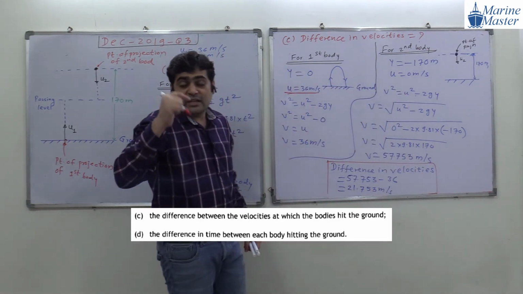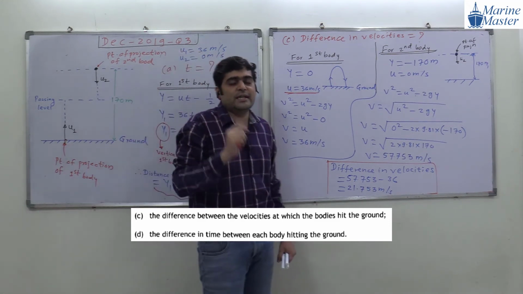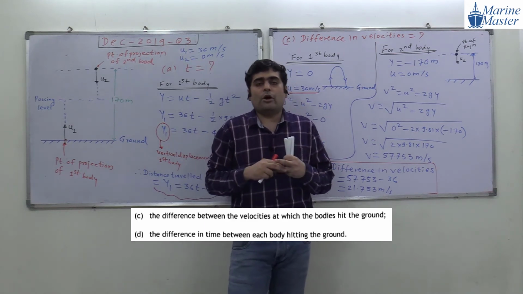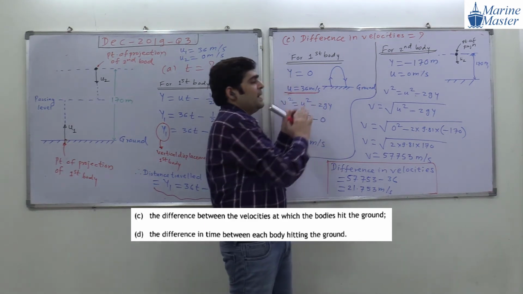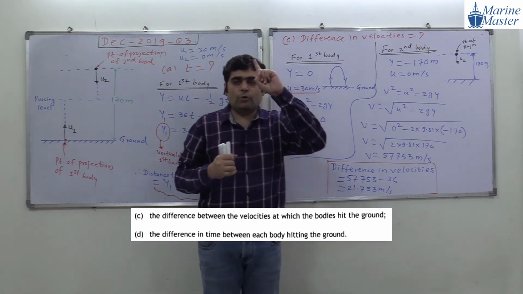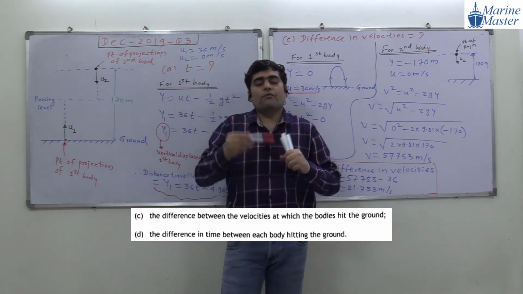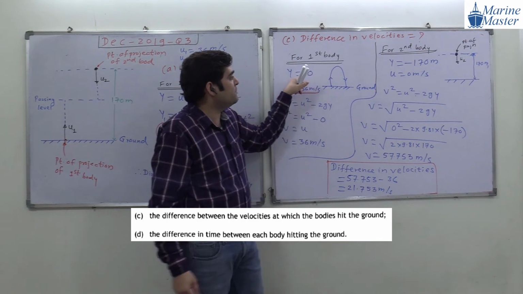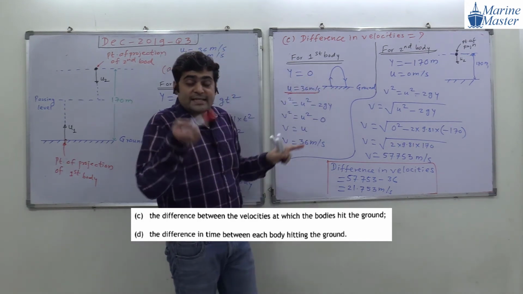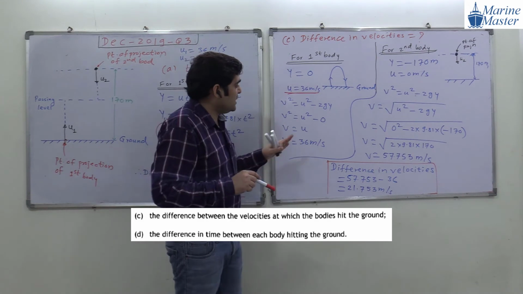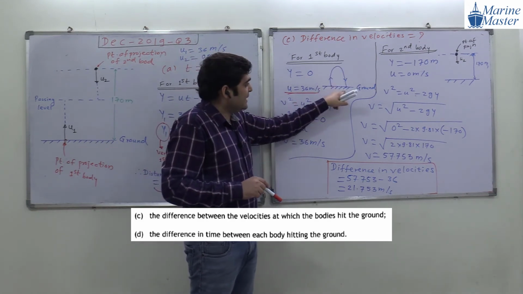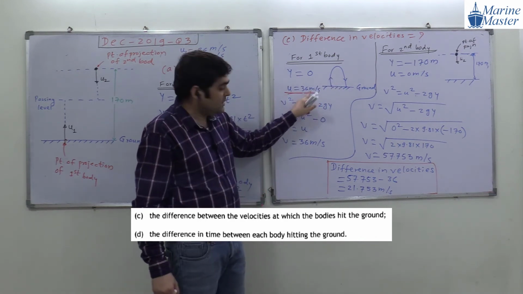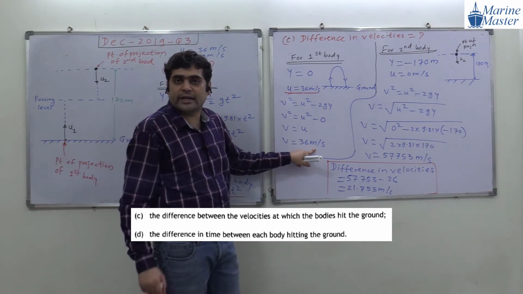Okay. Now what are the things we studied here? We studied 3 important points in this C part. First point we studied, if our object comes back at the same level, what will be its vertical displacement? It means our vertical displacement will be 0. Second point we studied is the velocity with which it is leaving. Then it comes back with this same velocity, meaning here this object leaves with a velocity of 36 meter per second, and it is again coming back at a velocity of 36 meter per second.